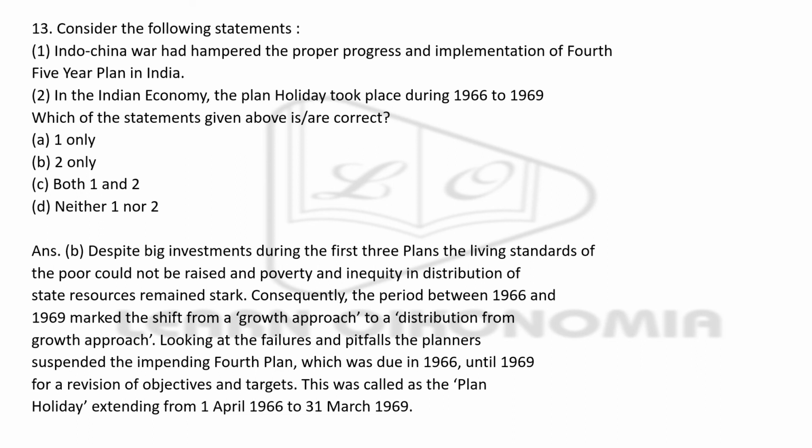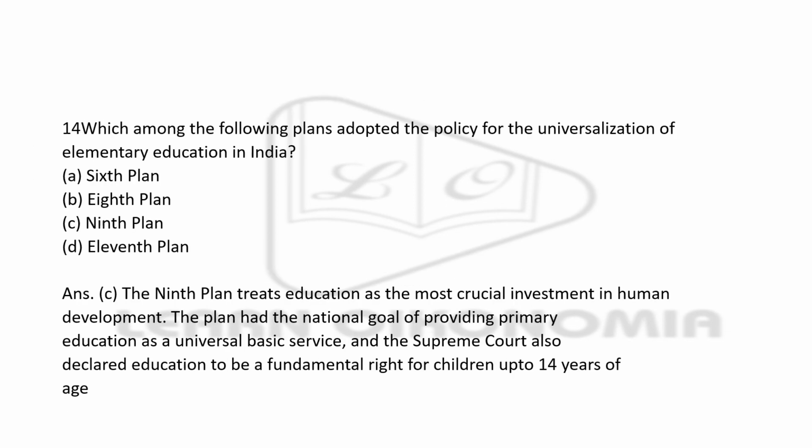By looking into the failures and pitfalls of the preceding three plans, the government during the fourth plan made a revision of the objectives. And before that, the government had gone for a plan holiday which extended from 66 to 69.